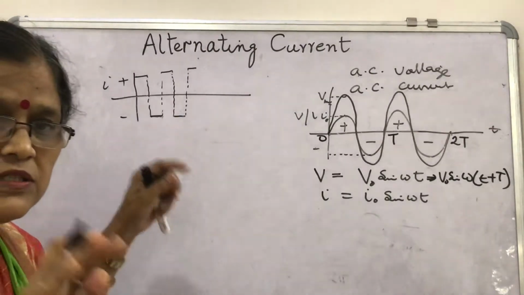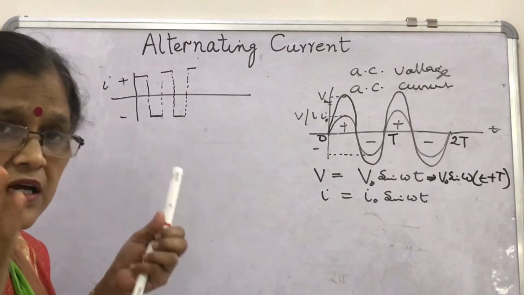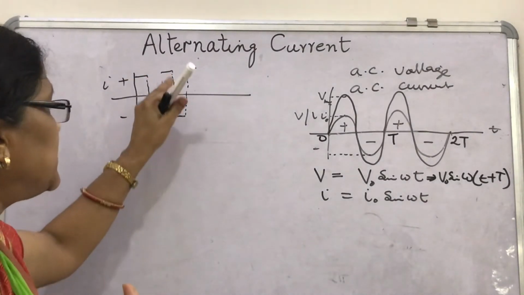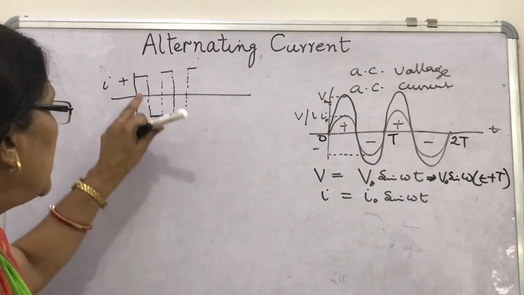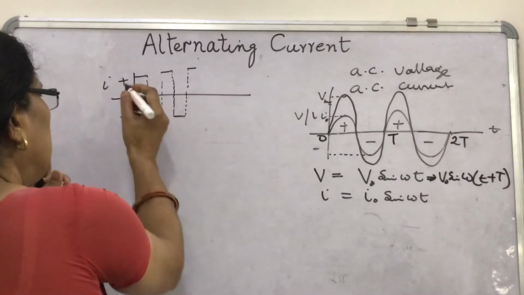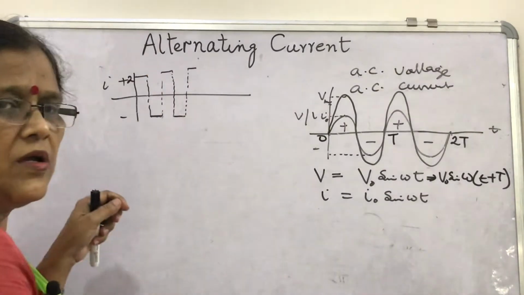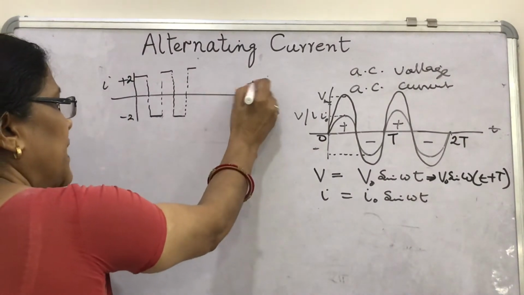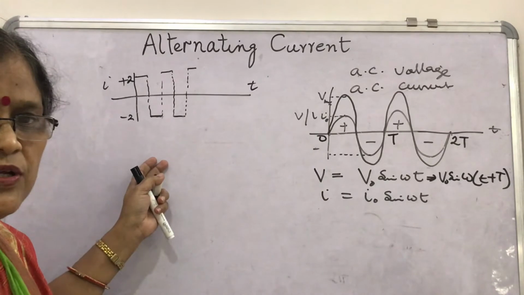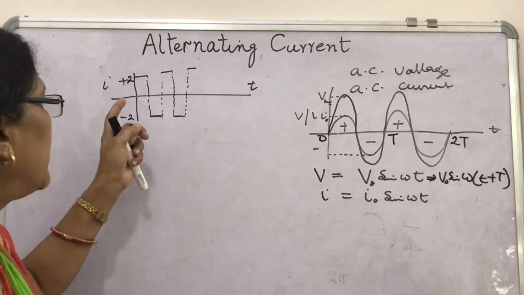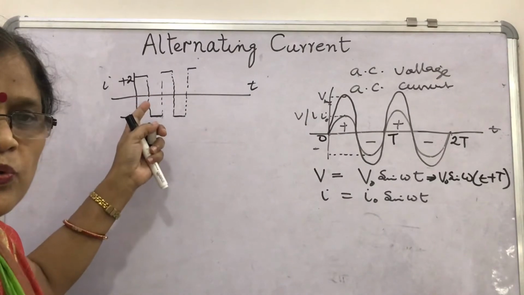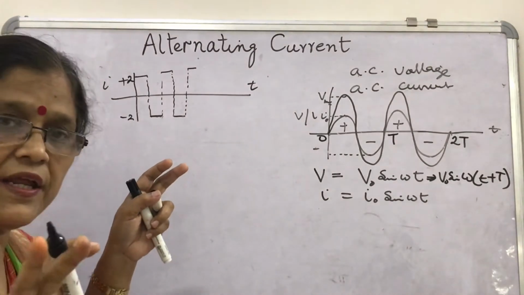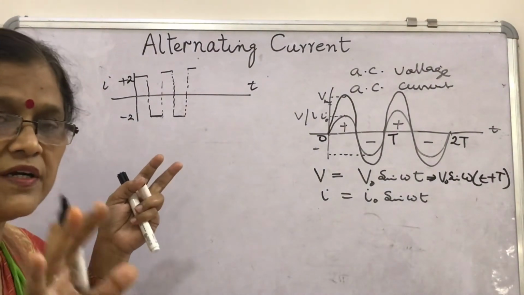Yes, because alternating current means the change of direction periodically. Suppose its magnitude is 2 ampere. Plus 2 and minus 2 change after the same interval of time. This is also AC. For one complete cycle its value is 0, for half cycle its value is 2. So any current which varies with time is called alternating current.